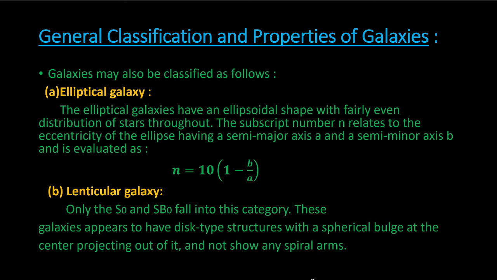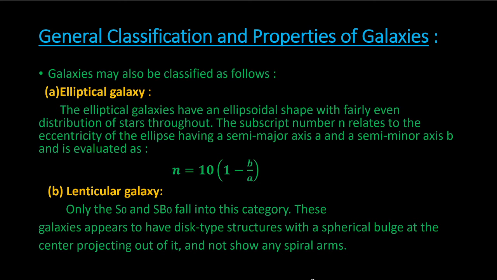So the elliptical galaxies have an ellipsoidal shape with a fairly even distribution of stars throughout. The subscript number n, that is E1 or E2, that 1, 2 and so on, relates to the eccentricity of the ellipse, having a semi-major axis a and a semi-minor axis b.